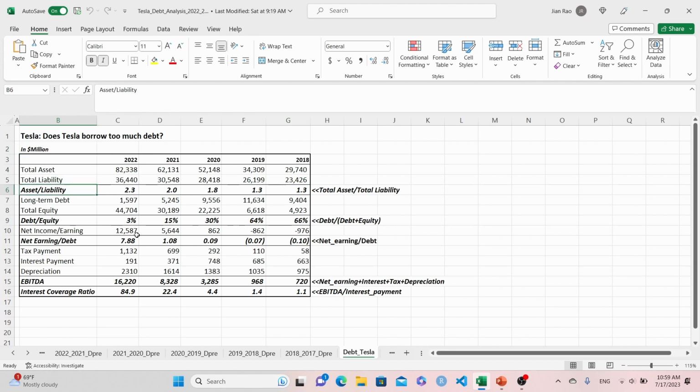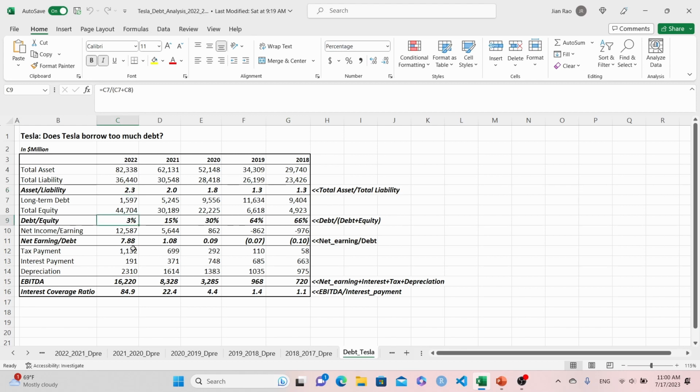So let's look at the asset to liability ratio. We look at total assets against total liability. In 2022, Tesla has more than double the assets than liability. If we look back at 2018, it's about 1.3 times asset to liability. We can see over the years Tesla has been strengthening its balance sheet. The asset to liability ratio increased from 1.3 times to 2.3 times, which is a pretty solid ratio by the end of 2022.